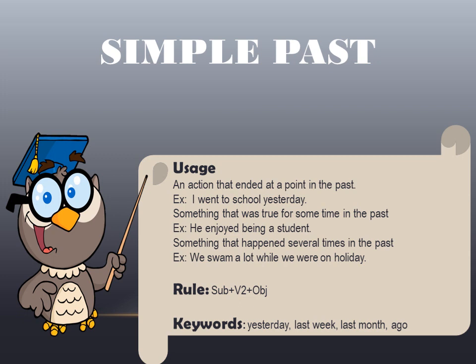Next is the interrogative. Interrogative is when you ask questions. Like, did I go to school yesterday? Did you complete the work last night? So, this is the interrogative sentence in which the subject is prefixed by did. That is the helping verb. Okay. Now the keywords. The keywords, the time frequencies which help you in knowing about the tense, are yesterday, last week, last month, or long ago or ago.